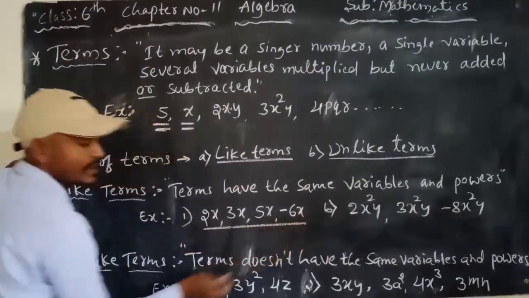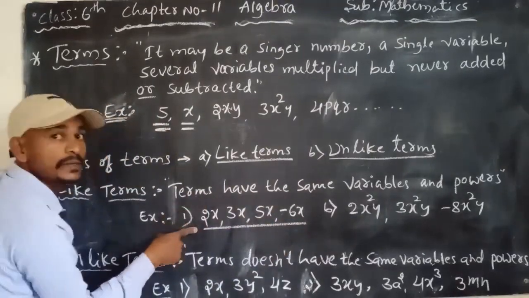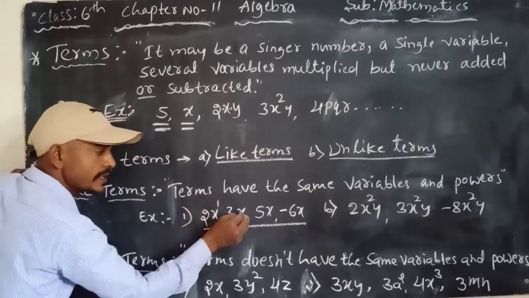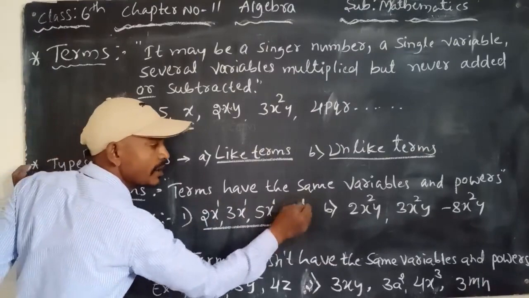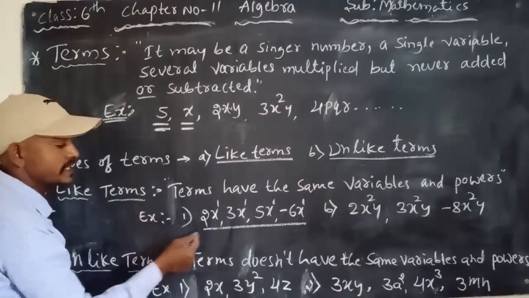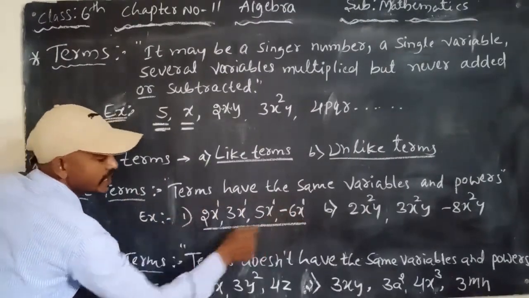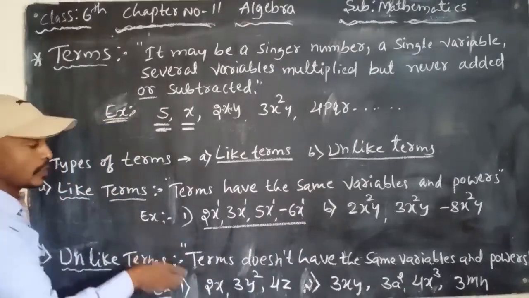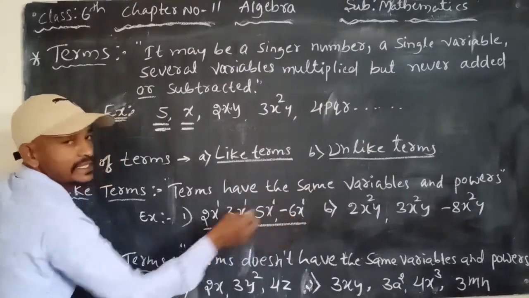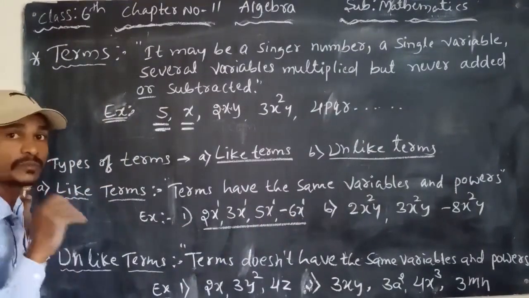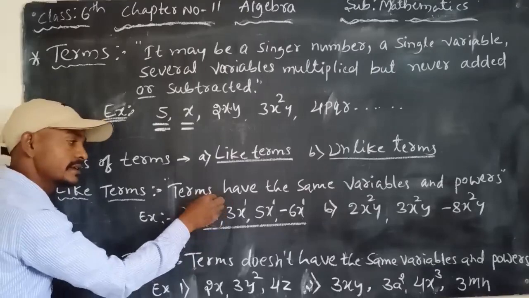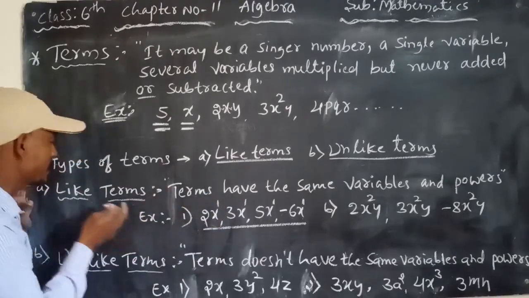Observe the first example. Every term has the same variable with the same power. x is the variable, and the power of x is 1 in each of these four terms. So these terms are known as like terms. Here 2, 3, 5 and minus 6 are coefficients, which are not considered. You observe only the variables and their powers. If the variable and the power are the same, those terms are like terms.